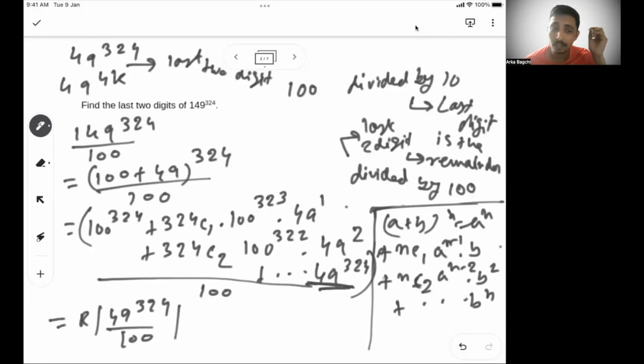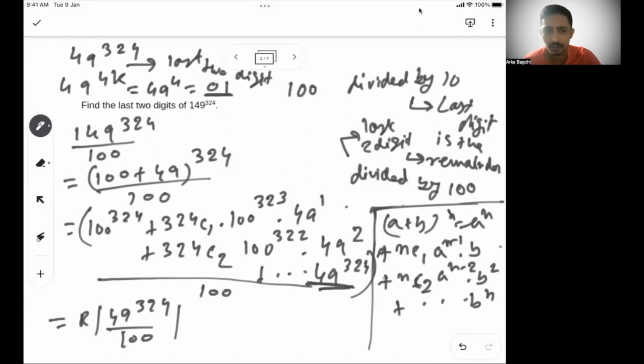So 49 to the power 4k is the same as 49 to the power 4. If you do this, you will get the last two digit as 01. So 01 is my last two digits.